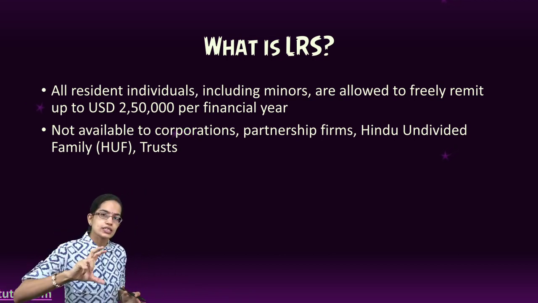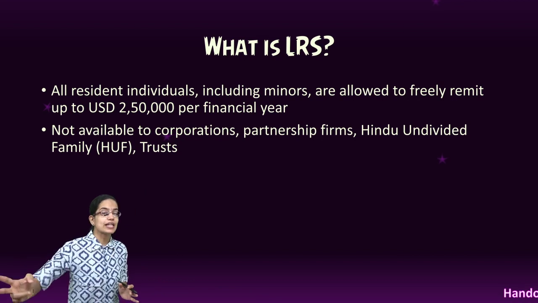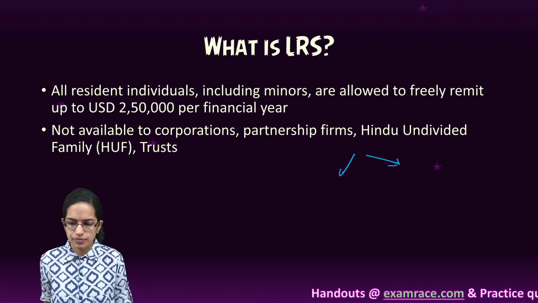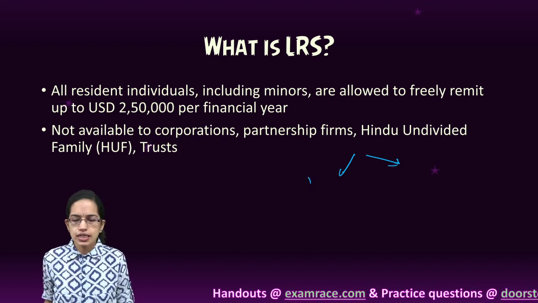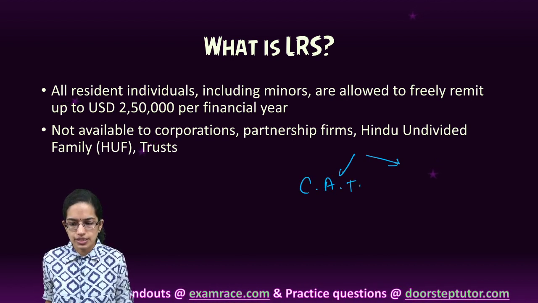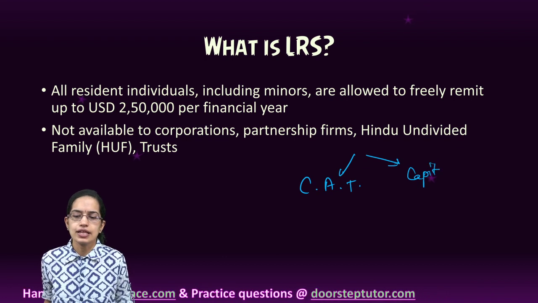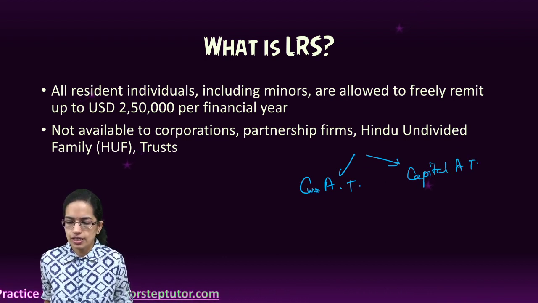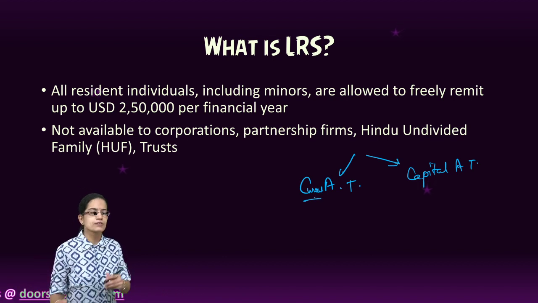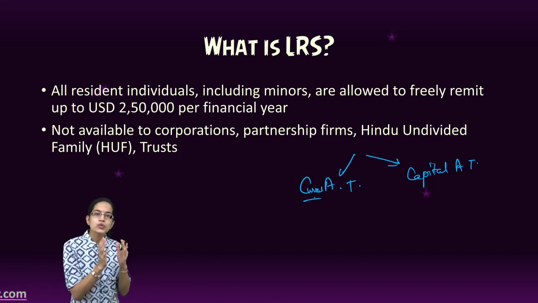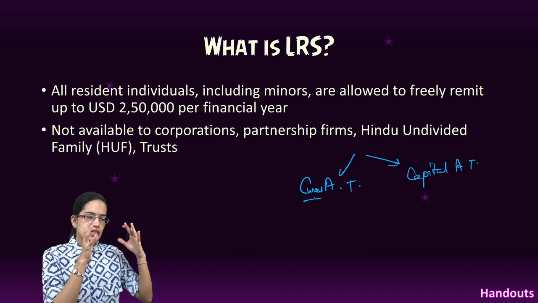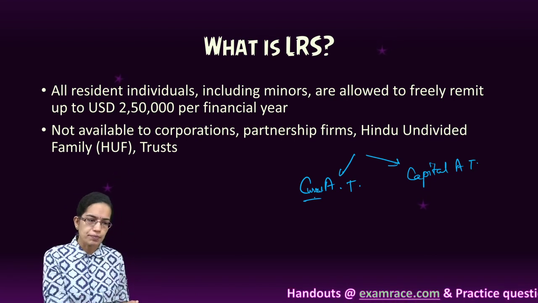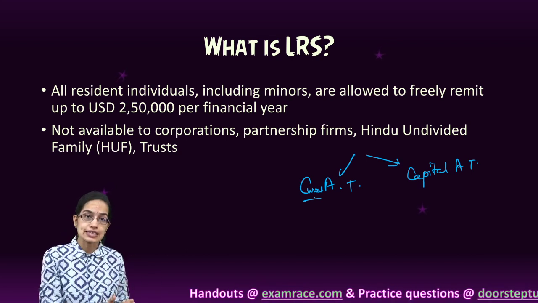Now, this remittance could be clearly divided into two segments: the current account transactions and the capital account transactions. What are the differences? Under current account transactions, the residents do not alter the assets or the liabilities, including contingent liabilities.